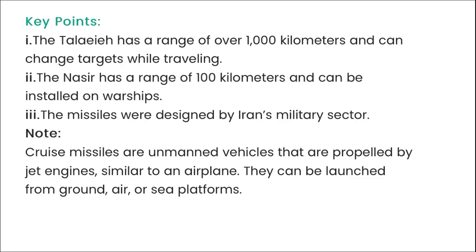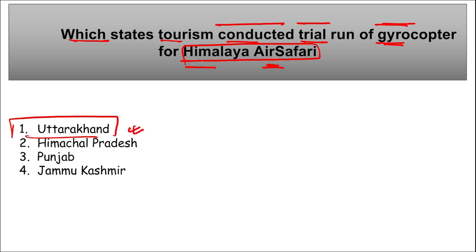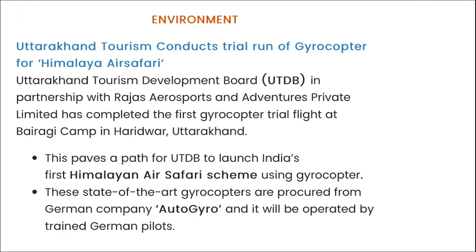Moving on. Next, which state tourism conducted a trial run of gyrocopter for Himalayan air safari? I repeat, which state's tourism has conducted a trial run of gyrocopter for Himalayan air safari? It is Uttarakhand. Uttarakhand Tourism Development Board, in partnership with Rajas Aerosports and Adventures Private Limited. First of all, remember, it is the state that is Uttarakhand.